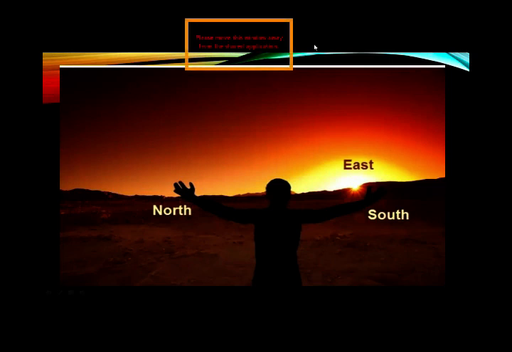Remember, never look directly into the sun because it will be very dangerous. Where is the sun currently located? The sun rises in the east. Therefore, the location of the sun in the morning is towards the east.